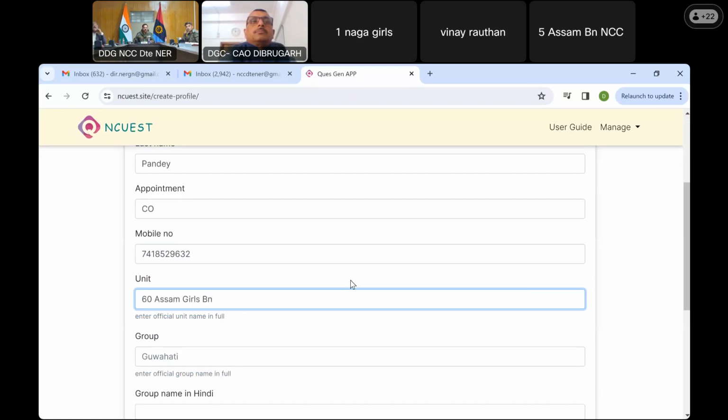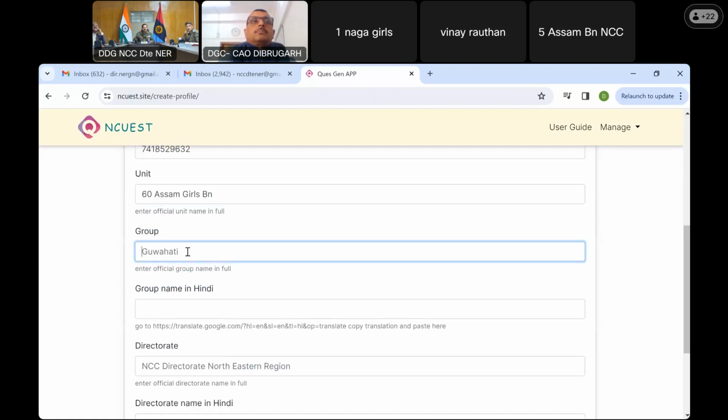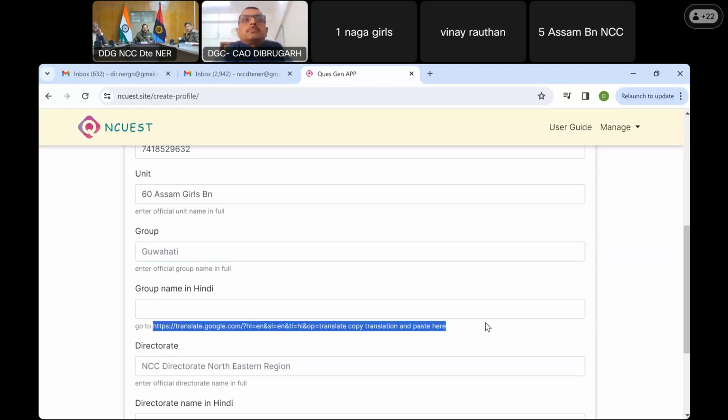You can write your own battalion. Guwahati. Now we want this in Hindi. So here I've given a link at the bottom. Just copy it and open in a new tab.